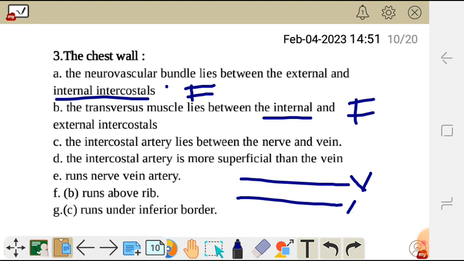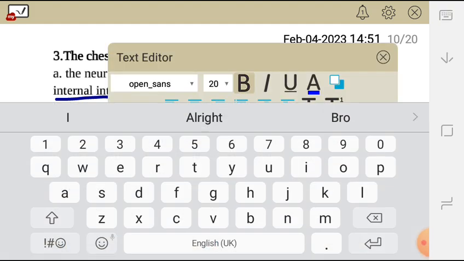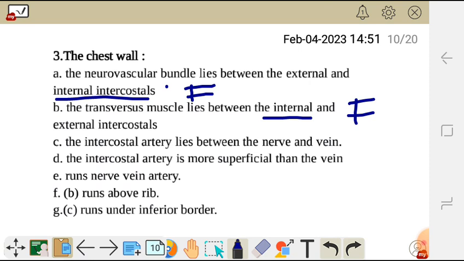Then let's go to statement F. Statement F is relating to B. So B runs above rib. So we go to statement B, the transversus muscle.